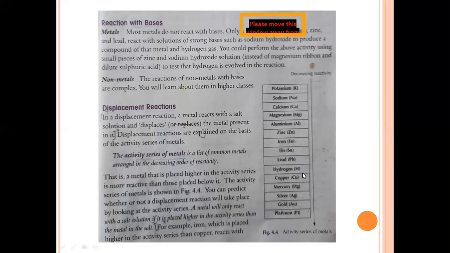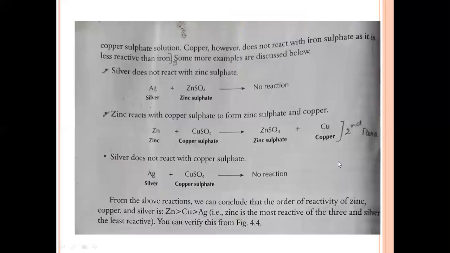Whereas in the other cases, we had silver. So silver is present here, which is below copper. Therefore, copper salt cannot react with silver. See, they have given the order here.